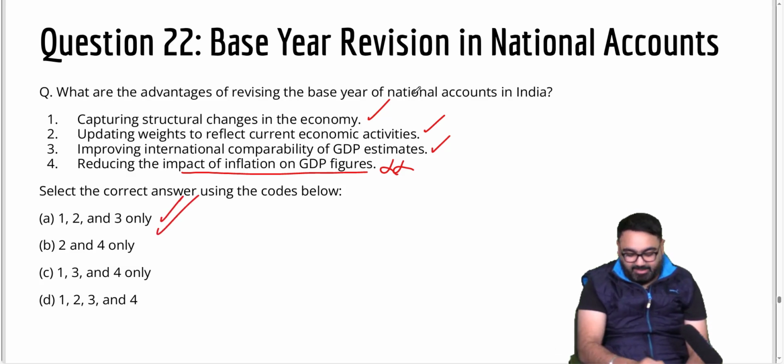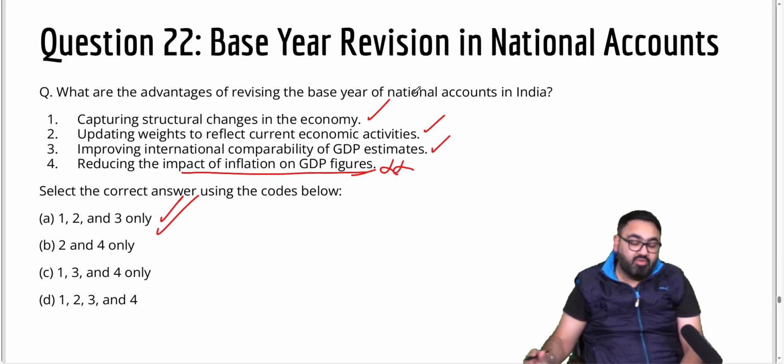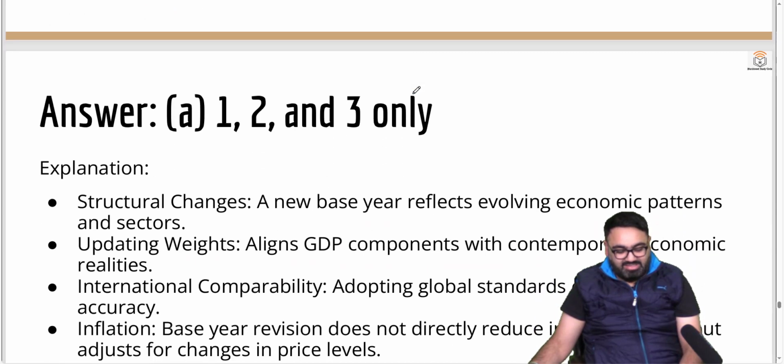The answer here is A. Again, I'm not saying that the fourth will never happen. It may happen if it is done specifically keeping this in mind, but it's not always the case. The answer thus is A.